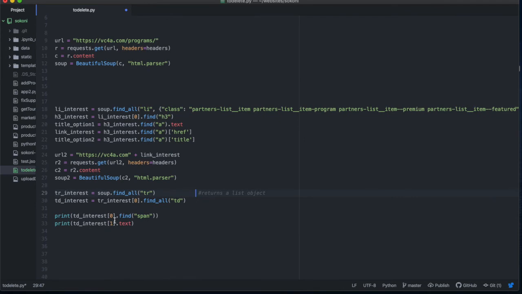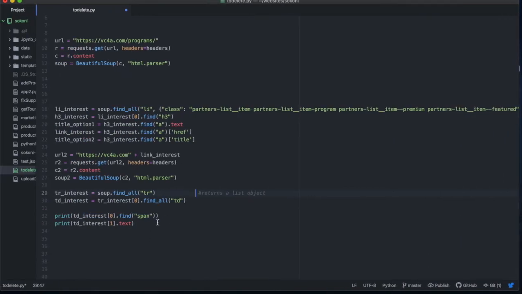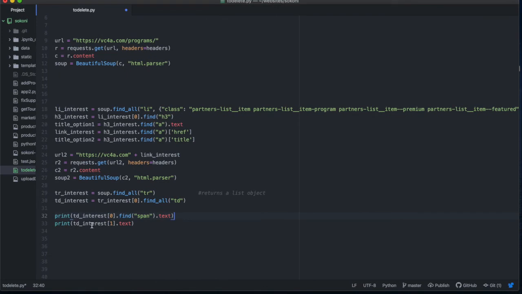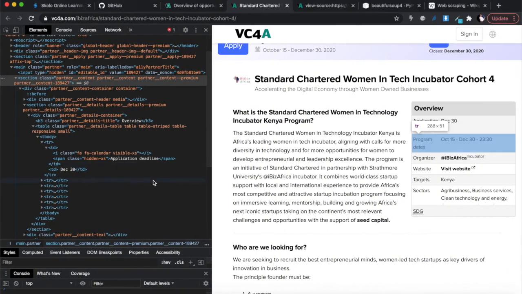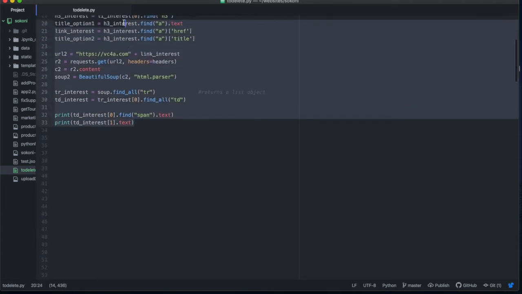Okay, so for TD at 0, we've got to take the TD of interest, which is TD of interest at 0, and find the span. And if you find the span dot text, so we must find the span dot text. All right, so print that dot text. So it should print for me application deadline. And then the second one, it should print for me the date of the application deadline. Okay, so if this is correct, let's just save all of this, and let's copy it and go run it.